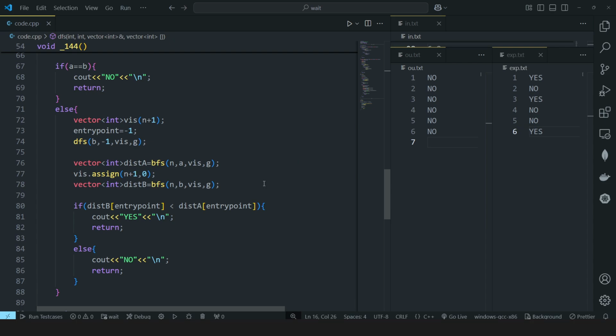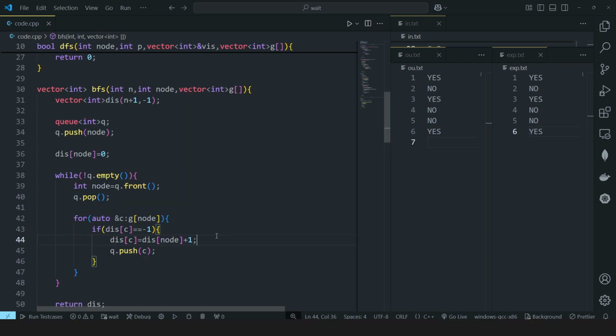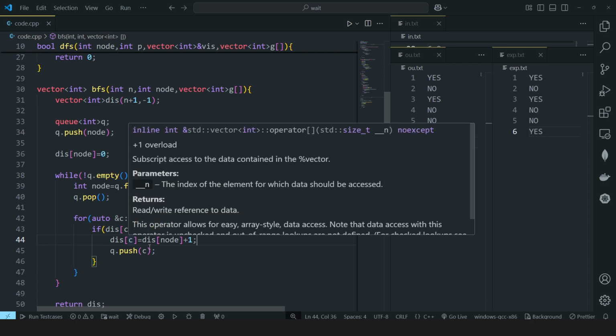Let me find out what's wrong with this. So I think I have found what was wrong with the code. I did a minor change. Instead of using a visited array in this BFS call, I just set the distance vector initially to -1 for each and every index, and we are going to the child element if and only if the value of that child element in this distance vector is -1. So it means that previously this child was not visited by any other node, right? So the first time it is getting visited, and also in the minimum amount of time, right?